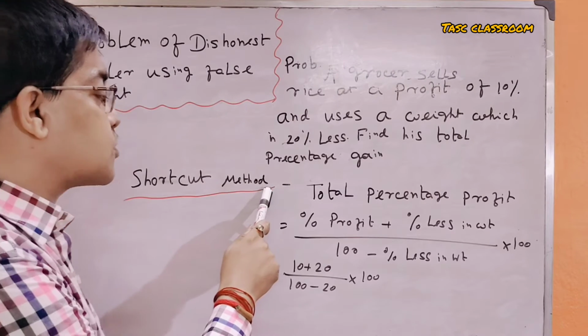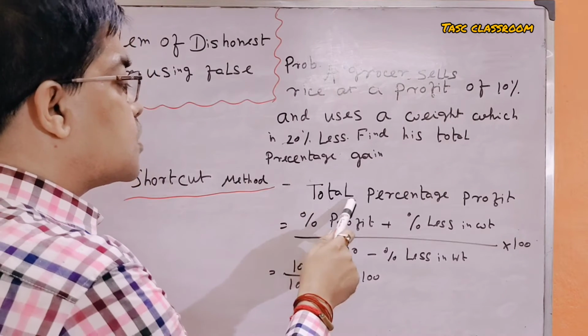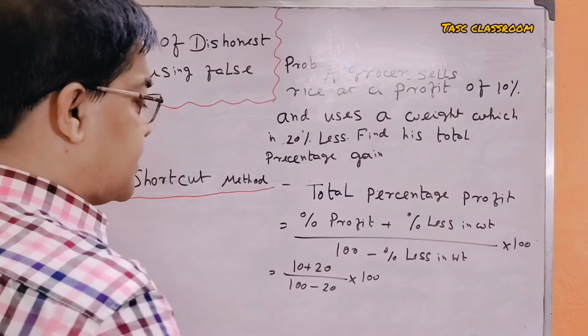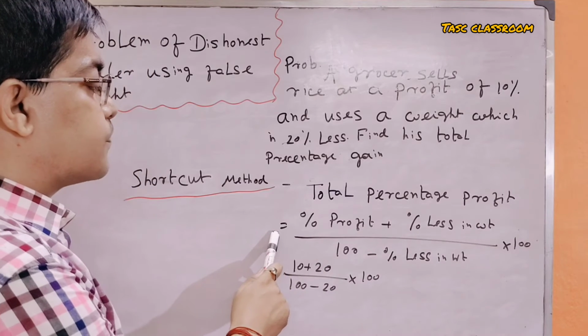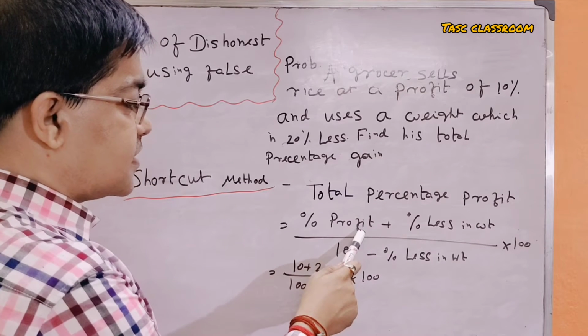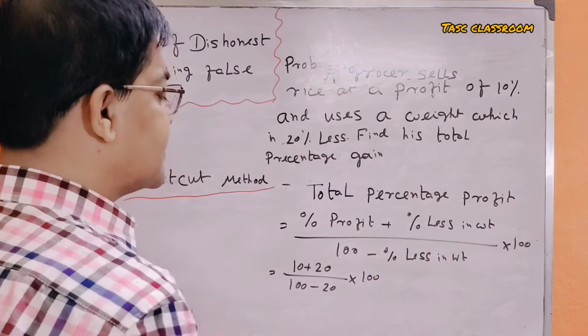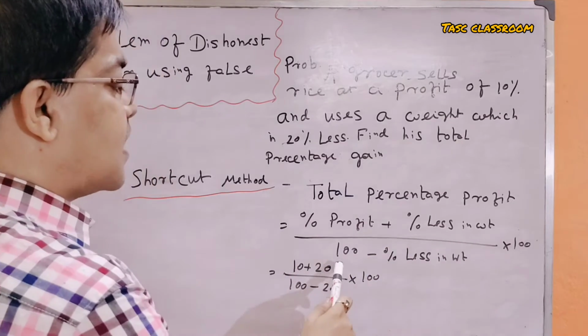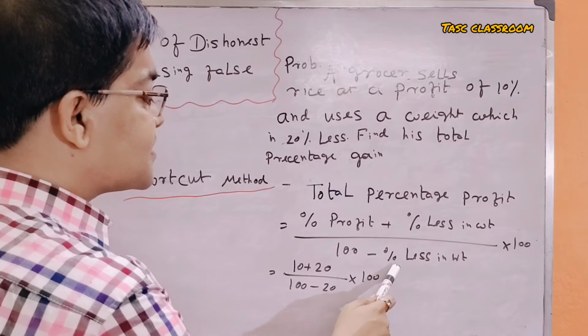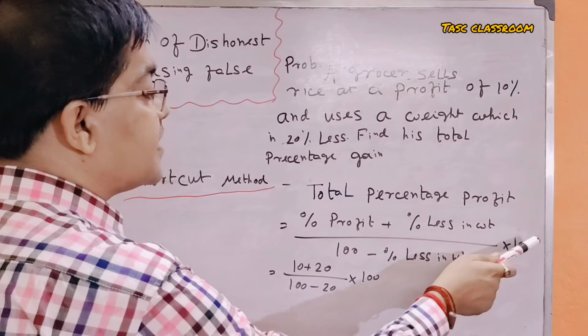The shortcut method is: total percentage profit is equal to percentage of profit plus percentage less in weight, divided by 100 minus percentage less in weight, into 100.